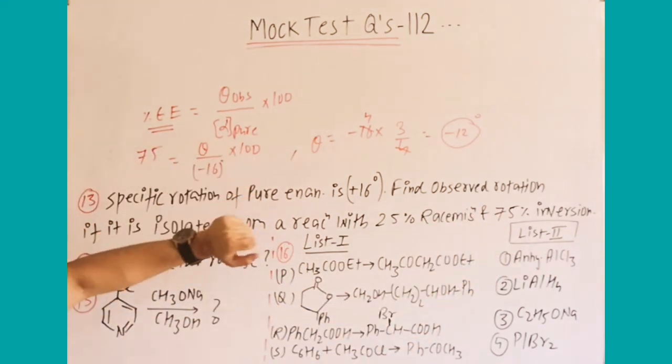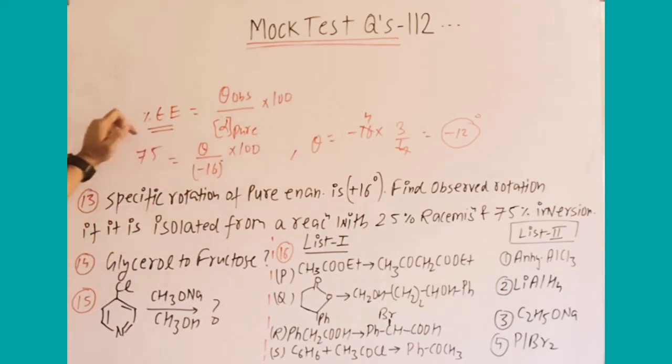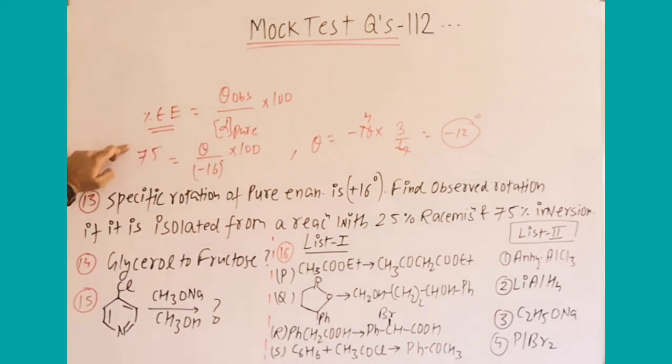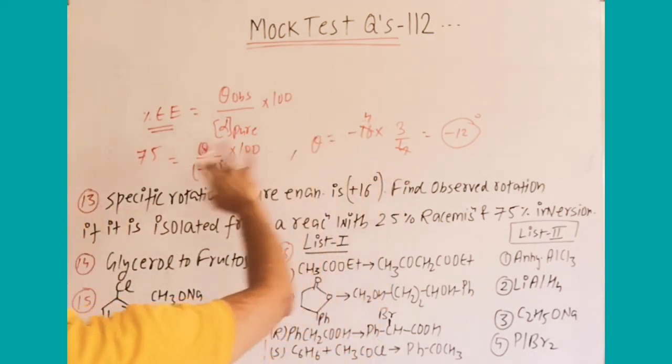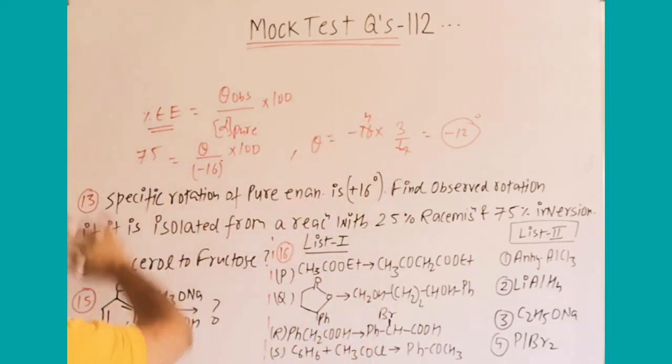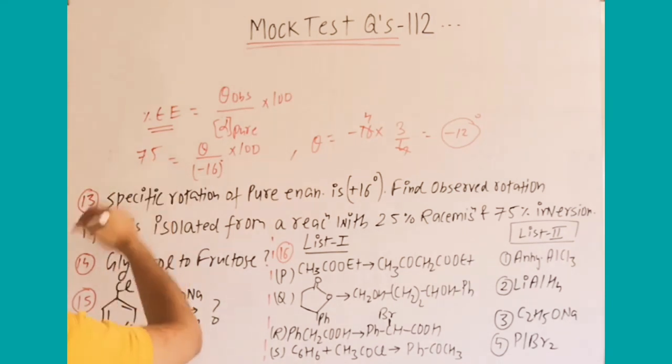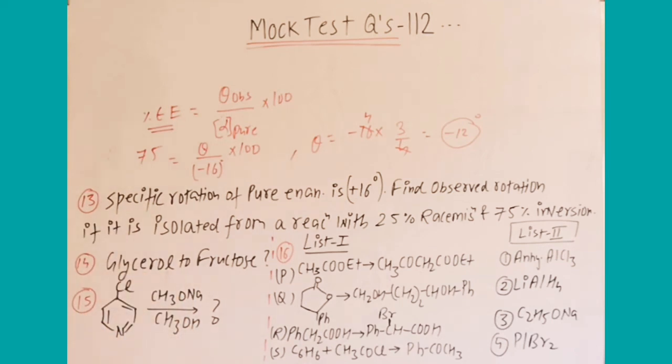Here minus 16 into 100, and this is okay. So minus 16 into 75, correct it is. That will be the final answer.